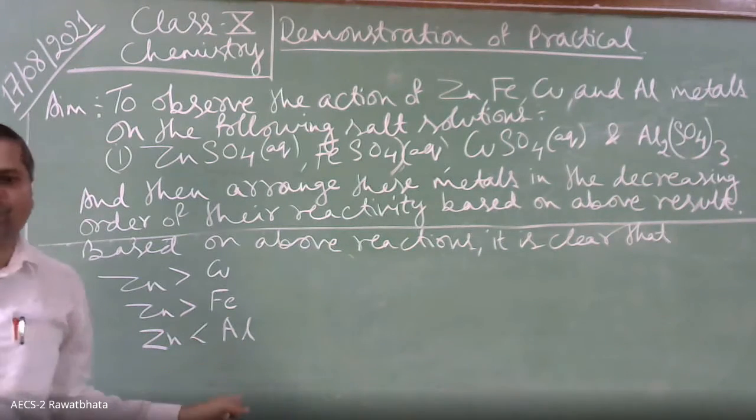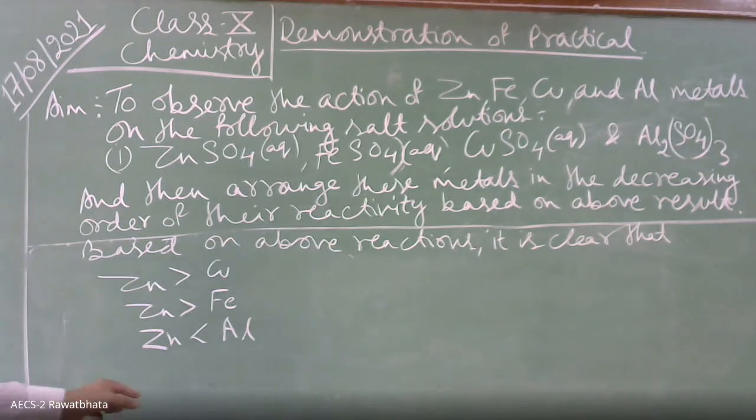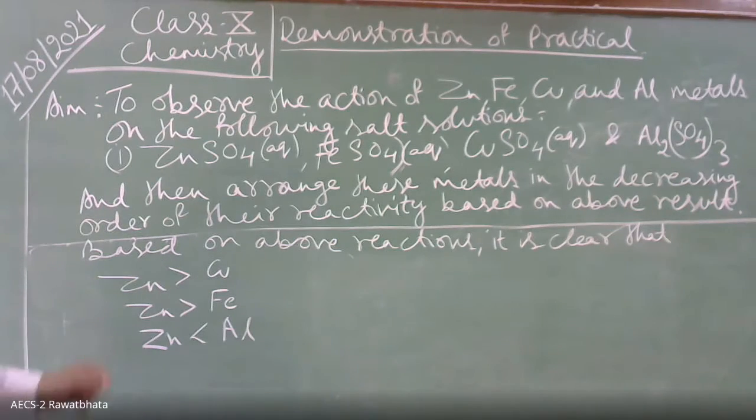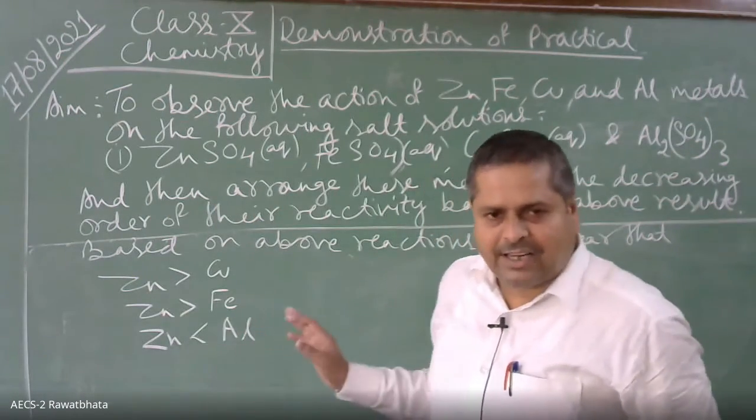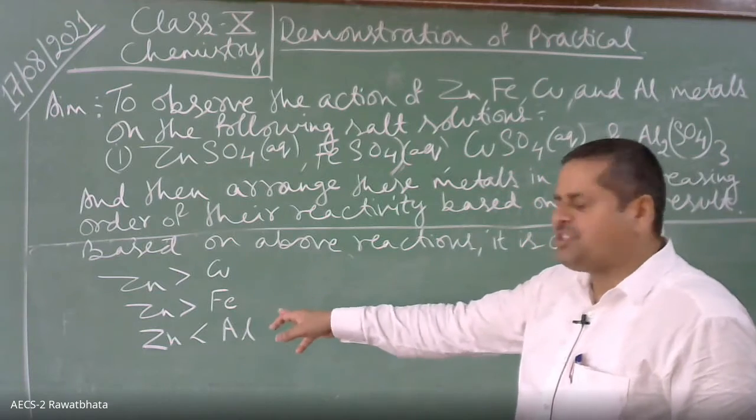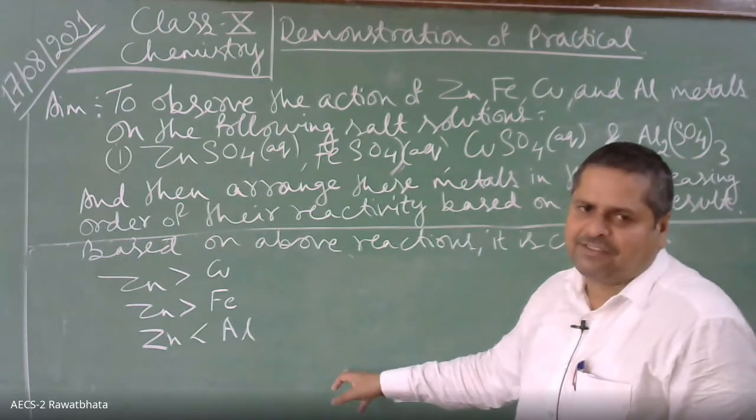This is what we have concluded with the first set of test tubes. So, with the first set of 4 test tubes, we have concluded that zinc is more reactive than copper and iron, but less reactive than aluminum.